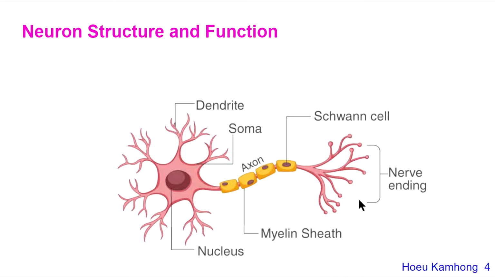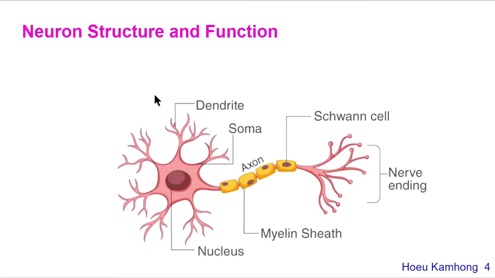At the end of the axon is the nerve ending, or axon terminal. The nerve ending produces neurotransmitters, the chemicals that transmit nerve impulses to other neurons.